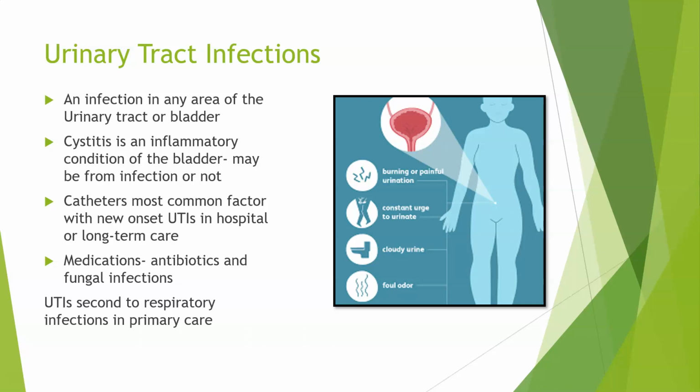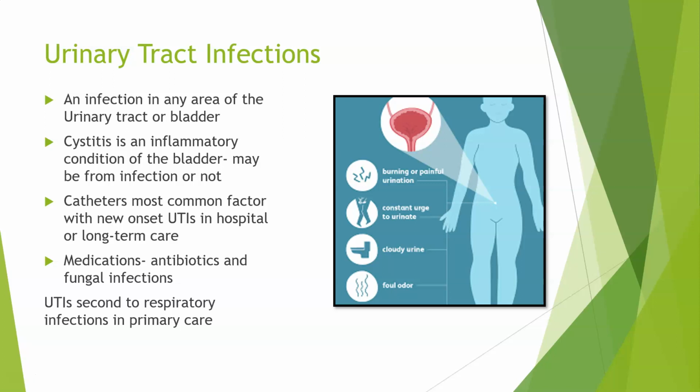It's interesting to note that most urinary tract infections, in fact, 90% of urinary tract infections, are caused from E. coli. And if we think about where E. coli is common, and that's in our bowel, it comes from improper wiping. And this sometimes can be the reason for these urinary tract infections. There are other causes, but 90% of urinary tract infections are caused from E. coli.